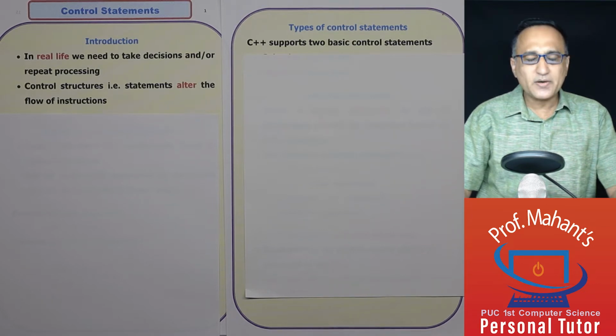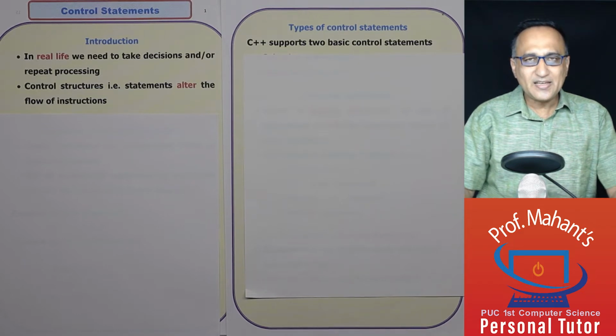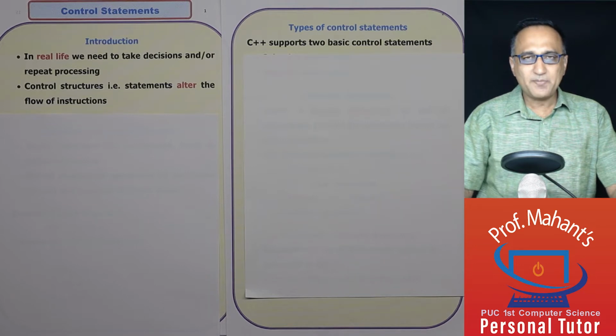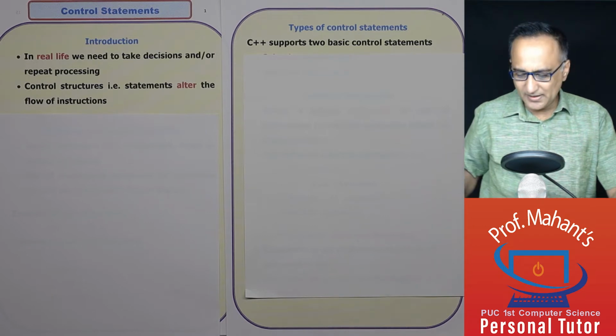The first question we'll try to answer is, why do you require control statements? In real life, if all the statements were simply one after the other and we did not have to take decisions, life would really be easy. But unfortunately, in real life, we need to take decisions. For example, I may insist that if a person is more than 70 years, he gets 1% extra interest in a bank. Everybody else gets the normal interest.